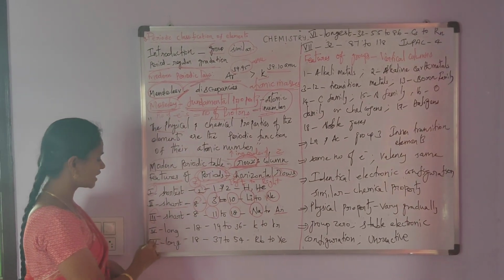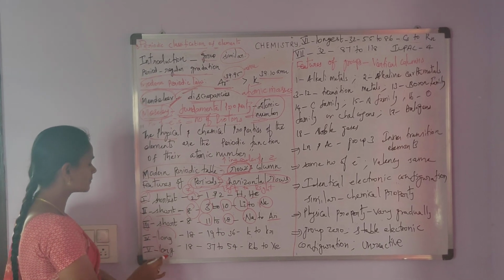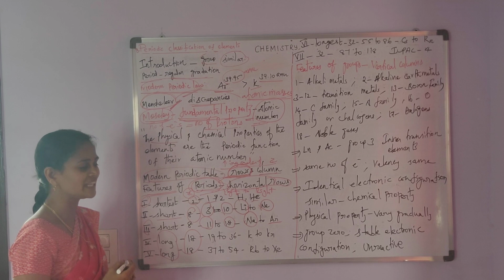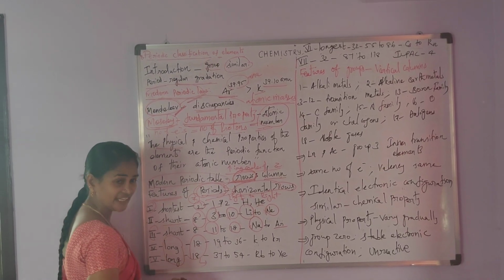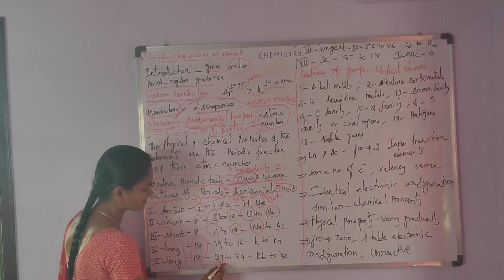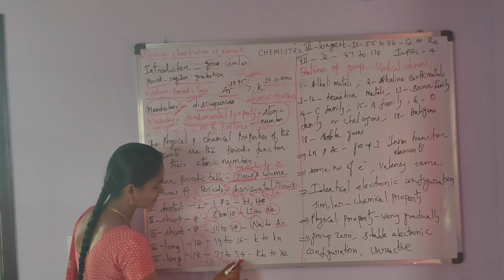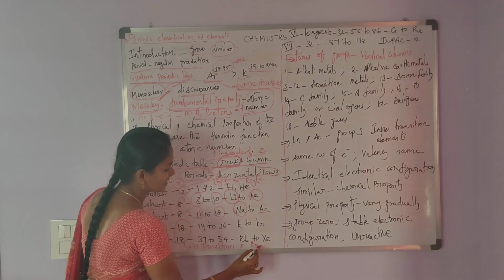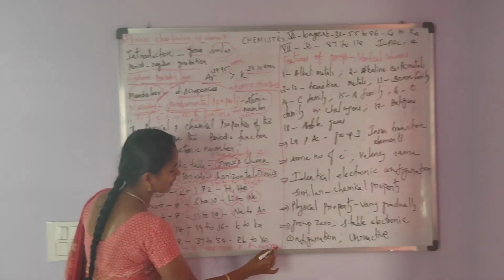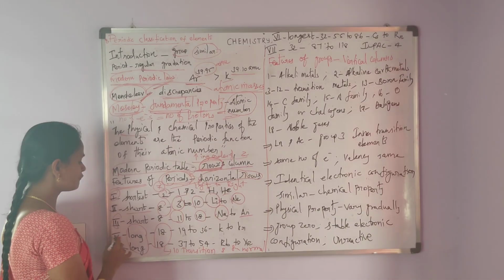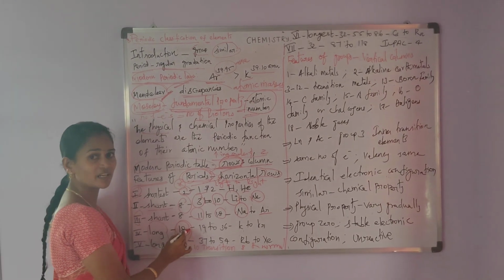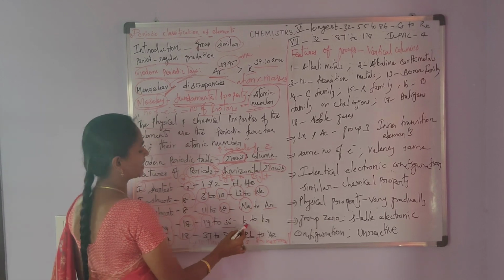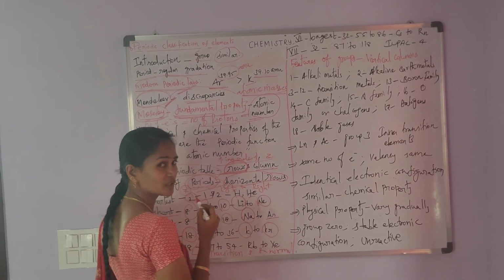And then fourth and fifth periods are the long periods. Both the fourth period and the fifth period contain 18 elements. Among these 18 elements, 10 elements are the transition elements and 8 elements are the normal elements. Okay. So, the fourth period contains 18 elements, atomic number from 19 to 36, the elements from potassium to krypton.